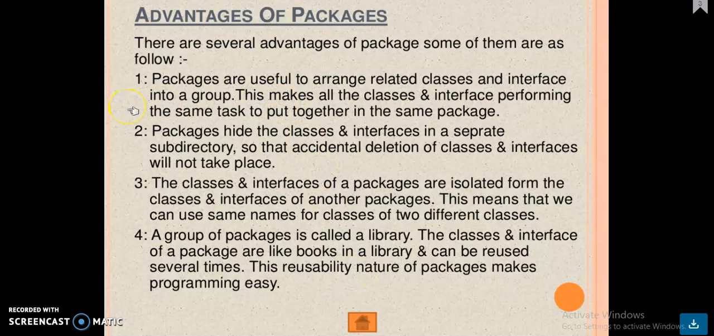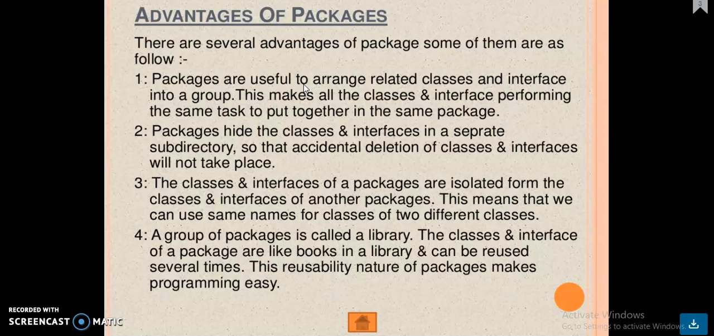There are several advantages of packages. Some of them are as follows. Packages are useful to arrange related classes and interfaces into a group. This is the main advantage. This makes all classes and interfaces performing the same task be put together in the same package.